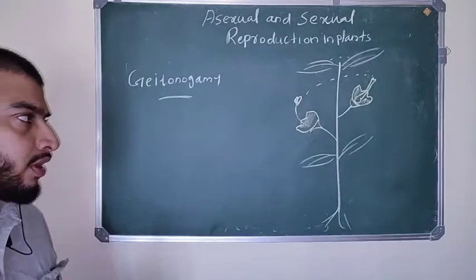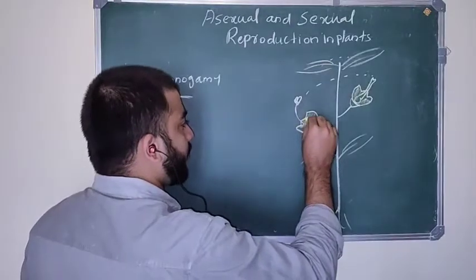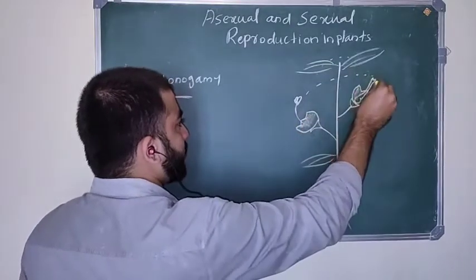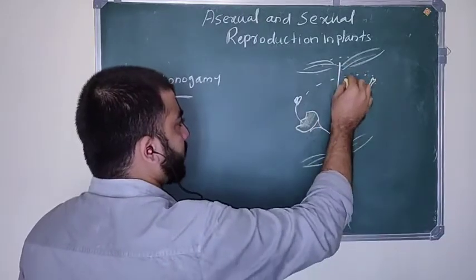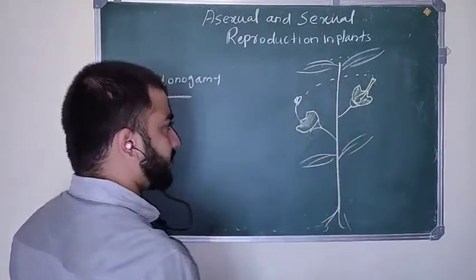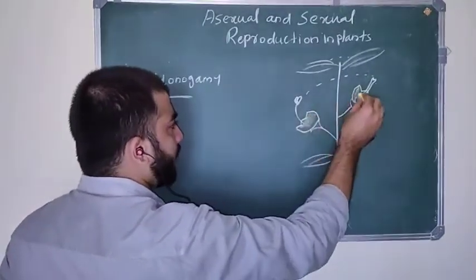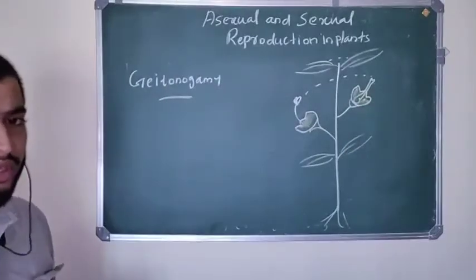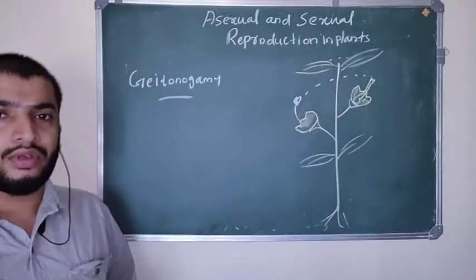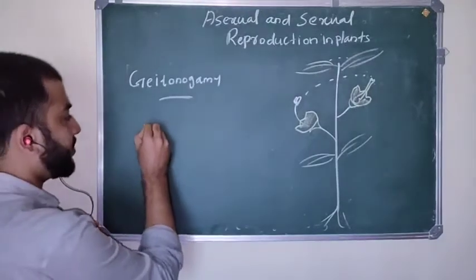Geitonogamy means the pollen grains from one flower are deposited on the stigma of another flower, and both these flowers are present on the same plant. So transfer of pollen grain from one flower to another flower of the same plant is called geitonogamy. This type of cross pollination is present in monoecious plants.